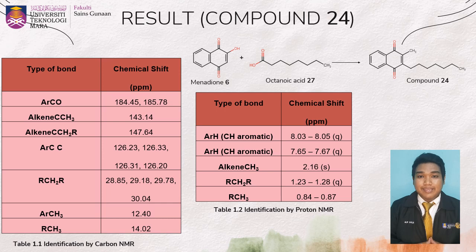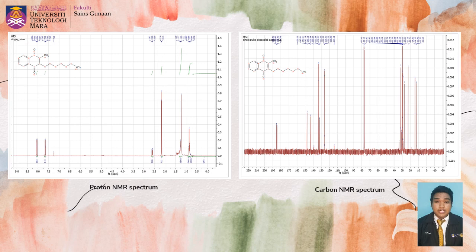The presence of 4 peaks indicates the aromatic carbons. Another 4 peaks show the CH2 peaks, and the aromatic CH3 is present at peak 12.40. To support the compound, the CH3 at the end of the structure is shown at peak 14.02 ppm. With the spectrum analysis, we can conclude that the product formed from the synthesis is the same as we predicted. So here are the spectra of proton and carbon NMR used for this compound 34.